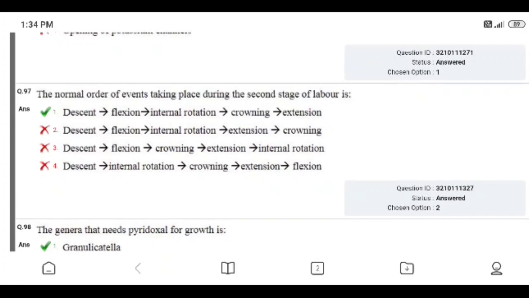Question number 97. The normal order of events taking place during the second stage of labor is. Option 1: descent, flexion, internal rotation, crowning, and extension. Second option: descent, flexion, internal rotation, extension, crowning. Third option: descent, flexion, crowning, extension, internal rotation. Fourth option: descent, internal rotation, crowning, extension, flexion. Right option is 1. Please remember it. I answered wrongly. Descent, flexion, internal rotation, crowning, and extension.